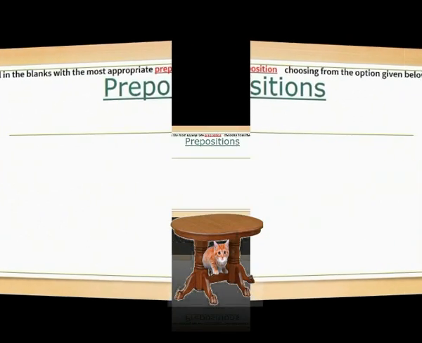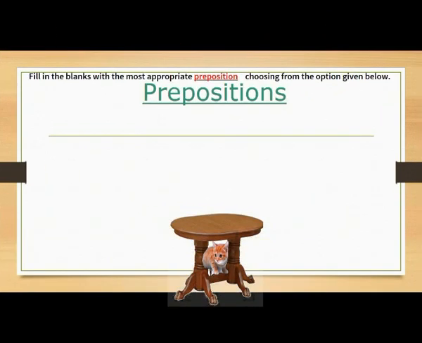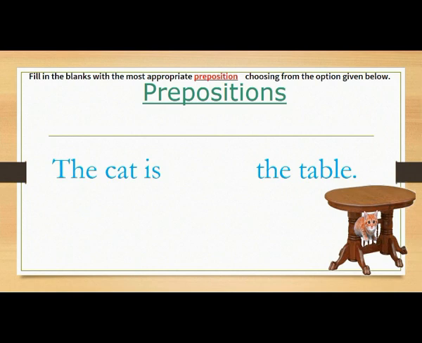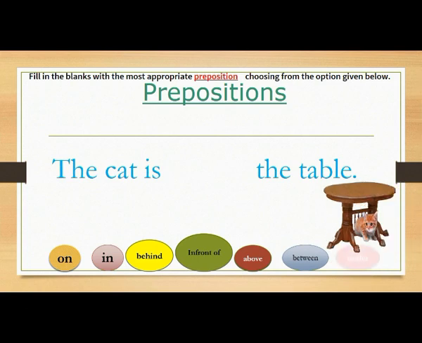The next example is, you can see the cat and a table. And where is the cat? The cat is under the table. Under means नीचे. जब कोई चीज किसी के नीचे होती है, then we use the preposition under.